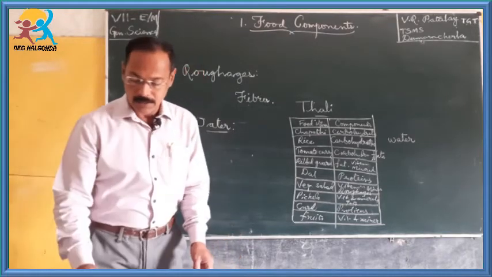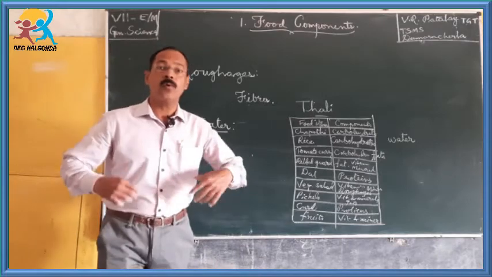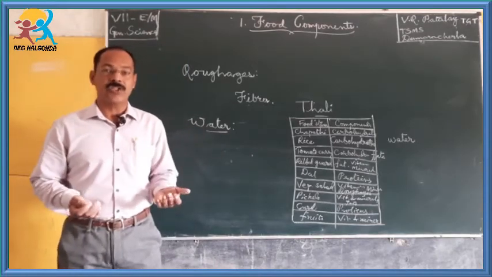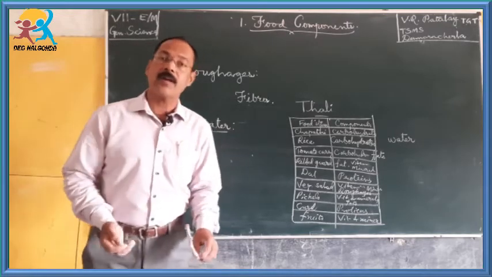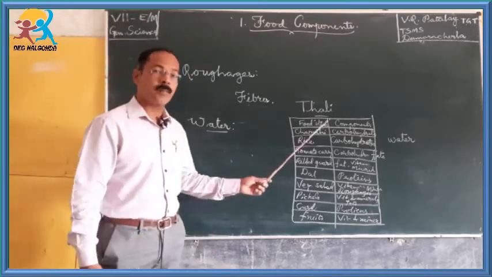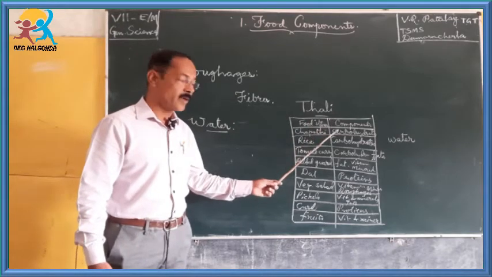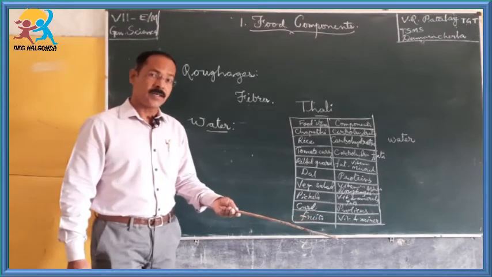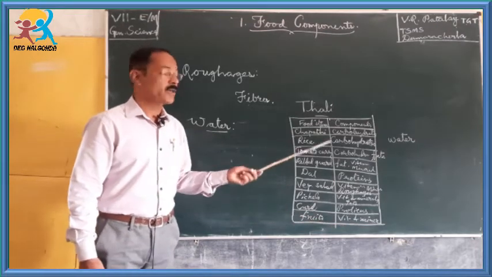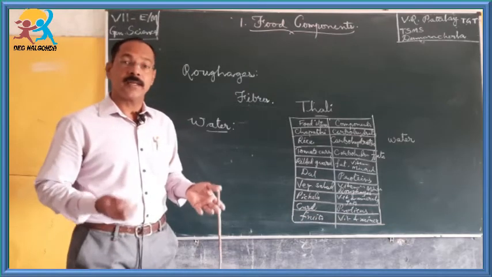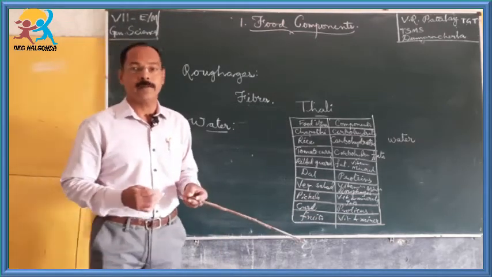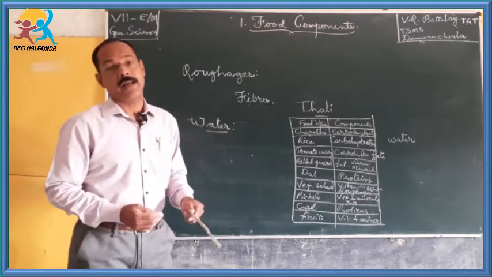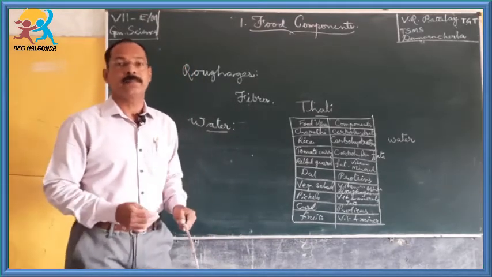Why? Because a person who is doing more physical activities needs more energy. So more energy, from which kind of component do we get it? From carbohydrates. Carbohydrates provide us energy. Proteins provide us energy and at the same time are for body building. Now tell me, children, what kind of food component do growing children need?